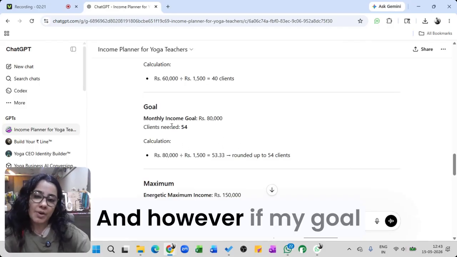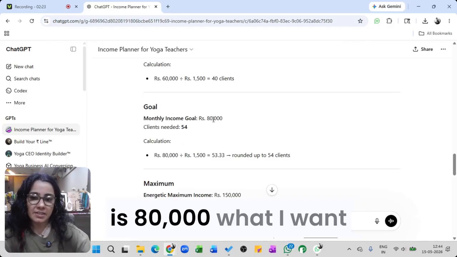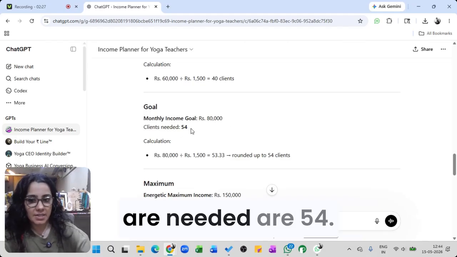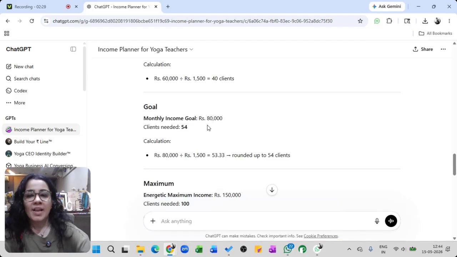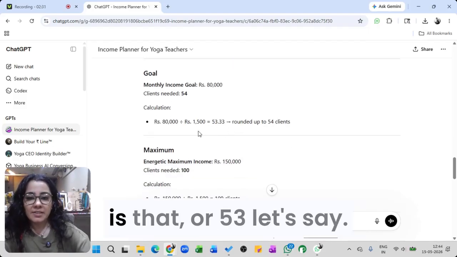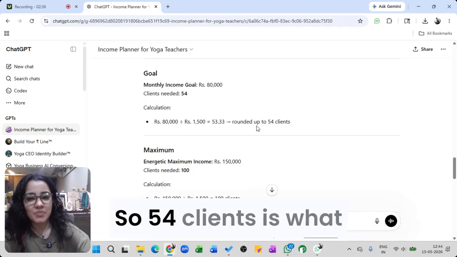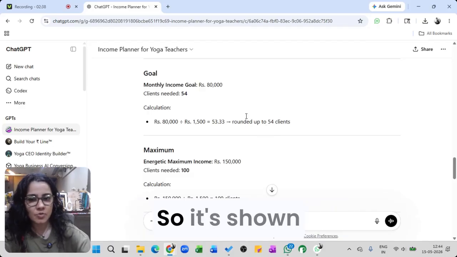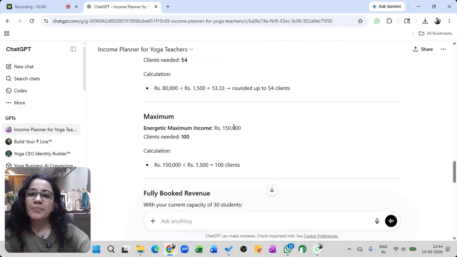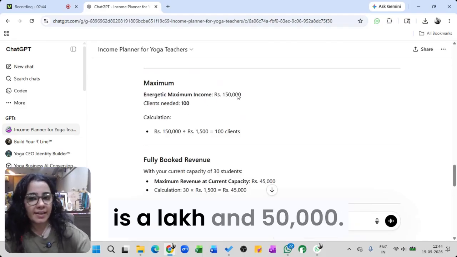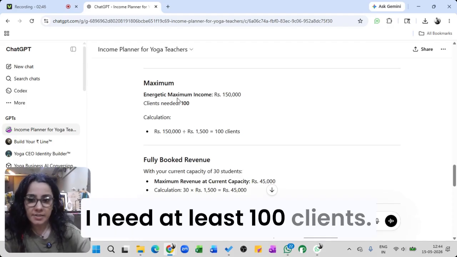If my goal is 80,000, the number of clients needed is 54. It's 53 and a bit, but obviously 53 can't be, so 54 clients is what it's suggesting. It shows the calculation too. And if my maximum income is 1,50,000, I need at least 100 clients.